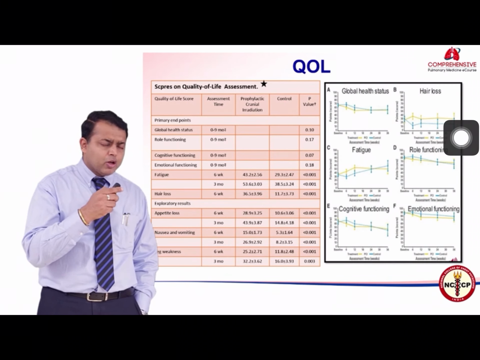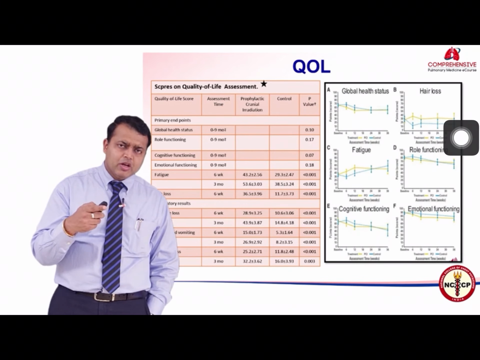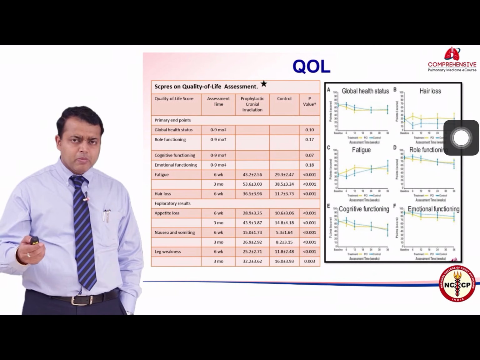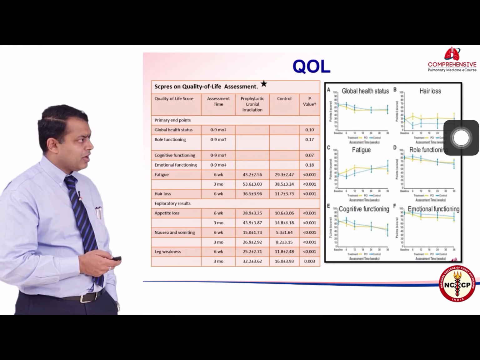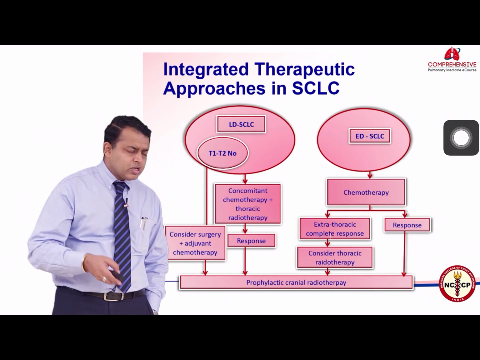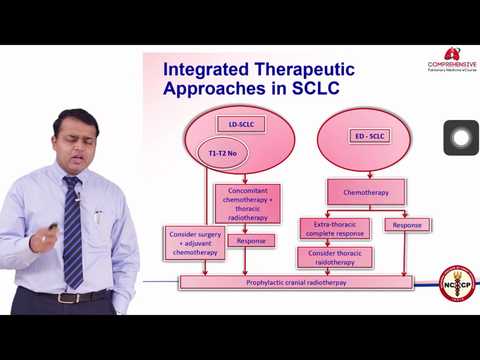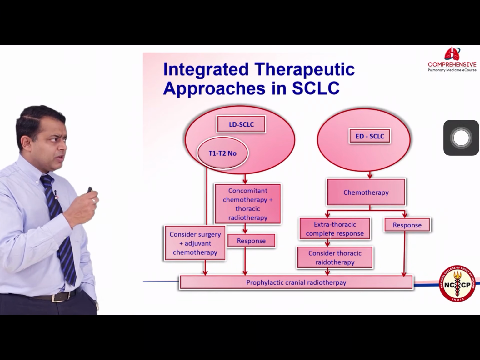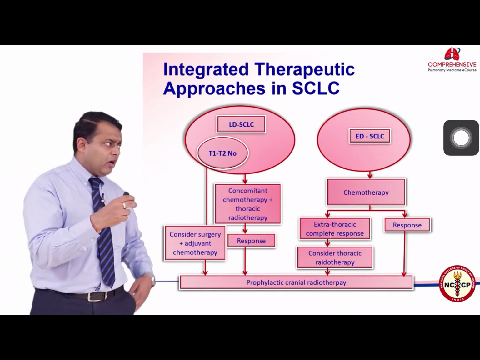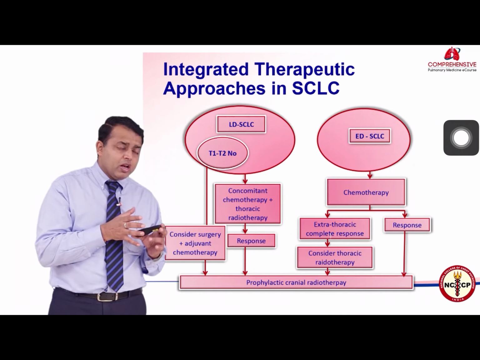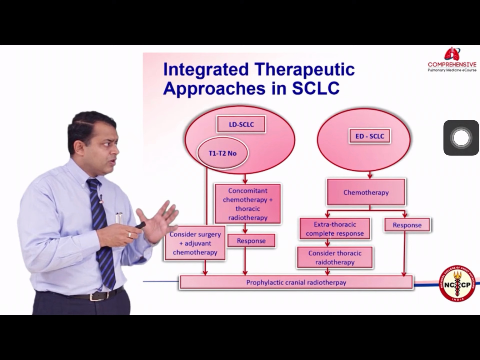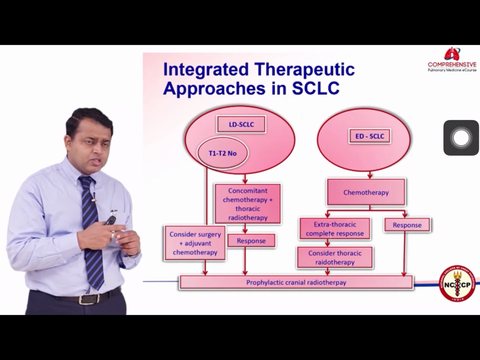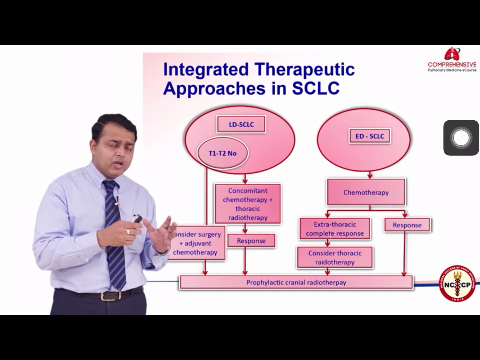Generally, people argue that prophylactic cranial irradiation may decrease the quality of life, but as you can see over here, the quality of life is not hampered by giving it. This slide summarizes the entire treatment of small cell carcinoma of the lung. One needs to differentiate limited stage disease from extensive stage disease. Within the limited stage disease, very limited stage disease like T1, T2, N0 can be offered surgery followed by adjuvant chemotherapy, whereas those who have limited stage disease should be treated with concomitant chemotherapy and thoracic radiotherapy.